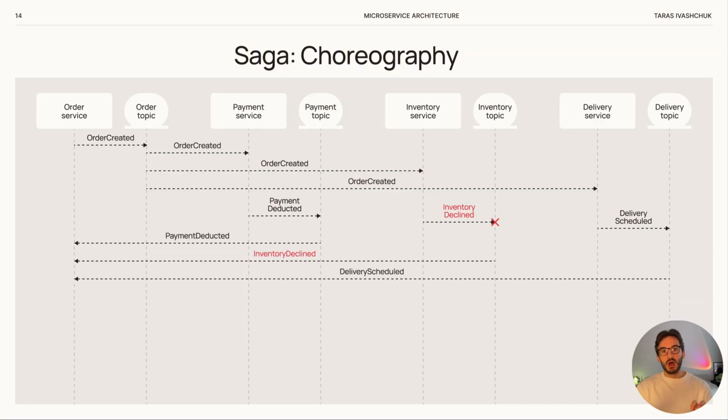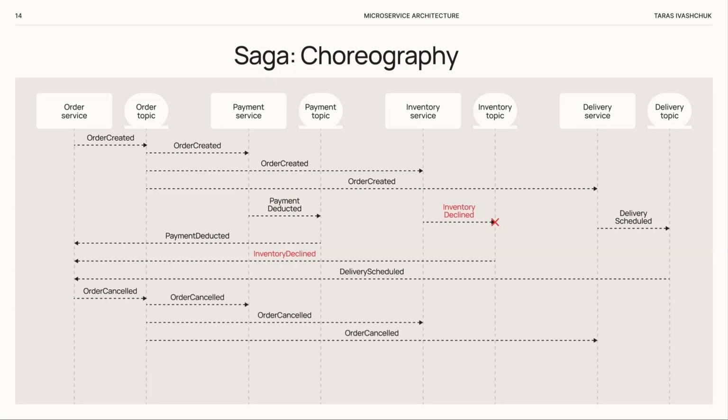In this case, order service reads the events from payment topic, inventory topic, and delivery topic. When it sees inventory declined, it sends an event order cancelled. Other services that subscribe to this topic react by running compensating transactions, for example, refunding the money and canceling the delivery. Well, this is how a saga with choreography usually works.